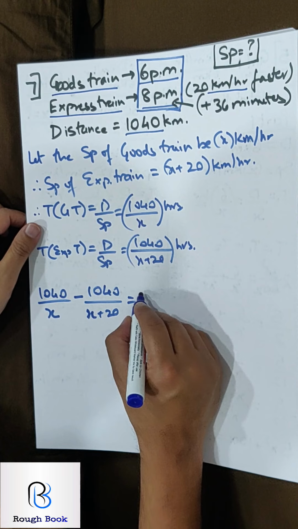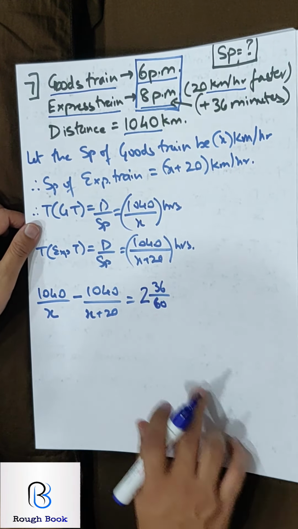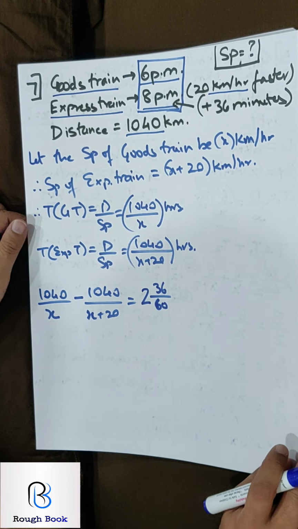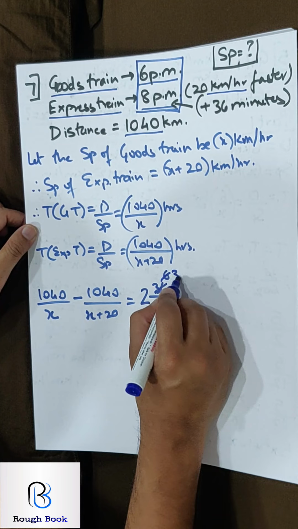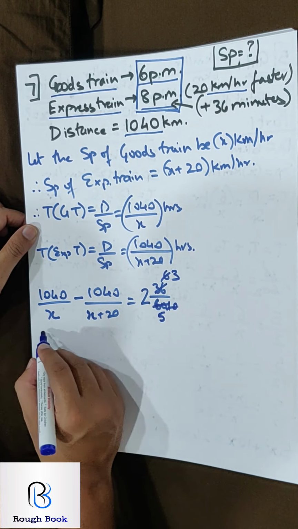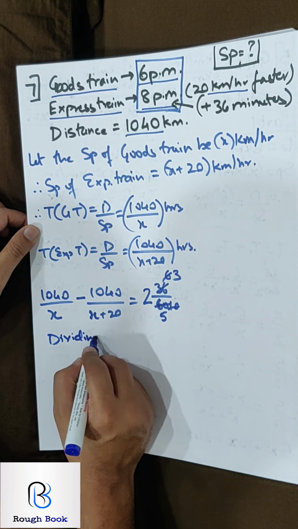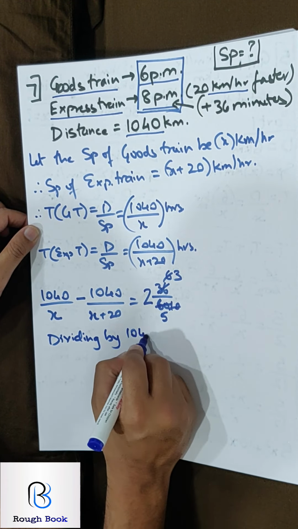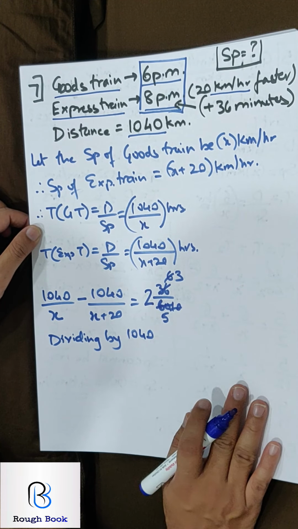So how will I write this? So 2 hours 36 by 60. How many wrote this in the first instance? That means you are intelligent. So 6 6s are, 6 10s are, 2 3s are, 2 5s are. So dividing by 1040, that is the easiest way. If you are directly taking LCM, you are just going to go crazy.